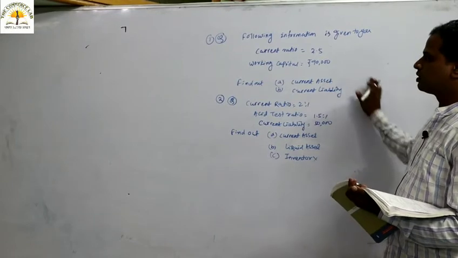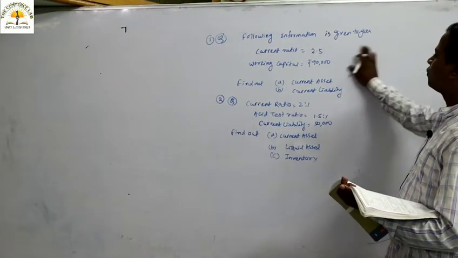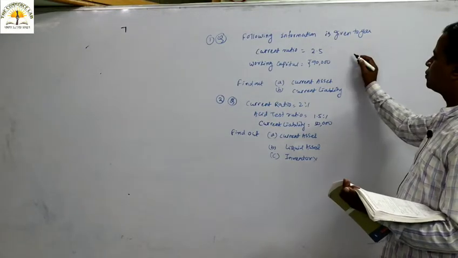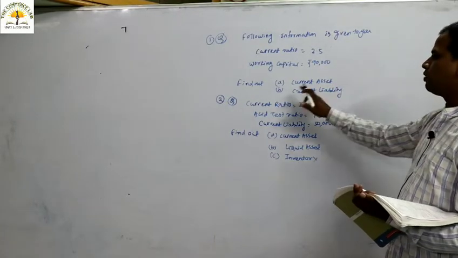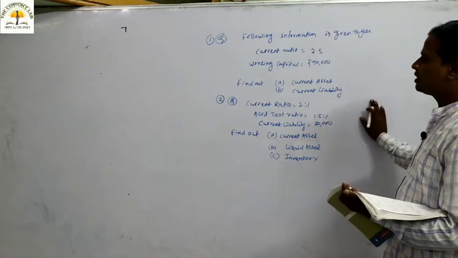Look at this, these are the two questions given, and we have to solve this numerical. For your better understanding, I have given this kind of problem. The current ratio is given as 2.5 and working capital is given as 90,000, and we have to find out the current asset and current liability from this first question.